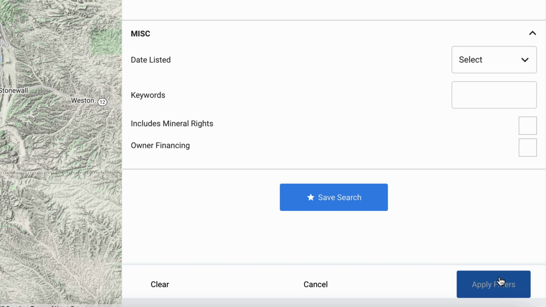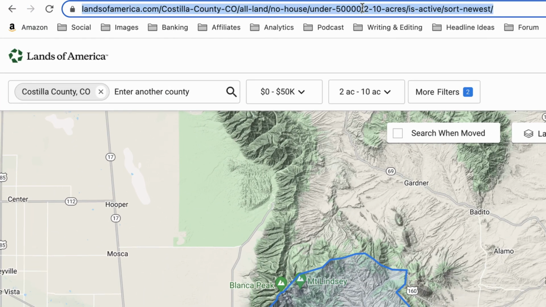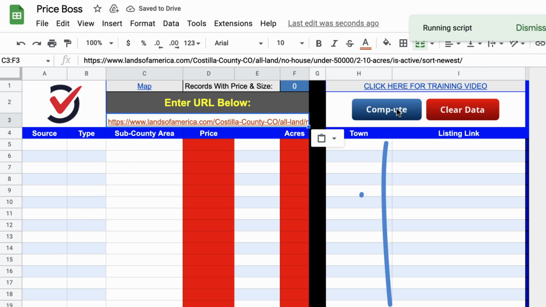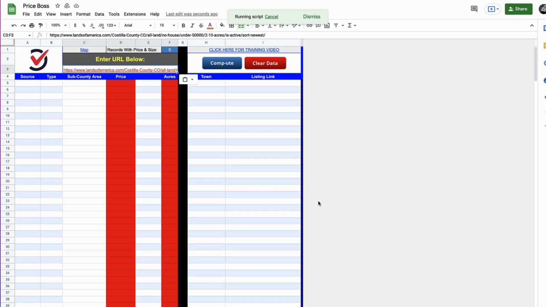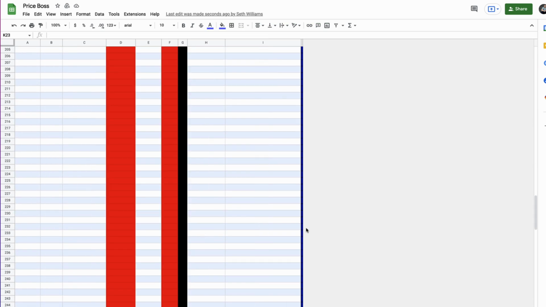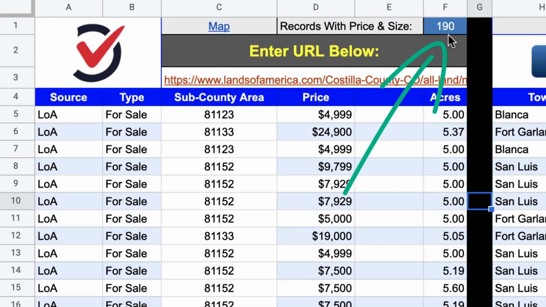We're going to go ahead and apply filters and let it compute here. And then we're going to grab this URL and then go right in here and paste that URL and click compute. And it says it can take up to 2 minutes, but in my experience, it usually doesn't take that long. So there we go. Price Boss just crawled all those pages and pulled out all of these listings. And it tells us how many total listings we have here with the price and size.